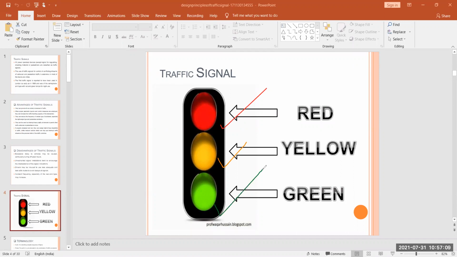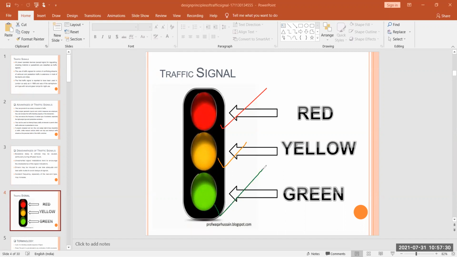Next, what are the types of traffic signals? Basically, there are six types of signals: traffic control signal, fixed time signal, manually operated signal, traffic actuated or automatic signal, pedestrian signal, and special type signal.